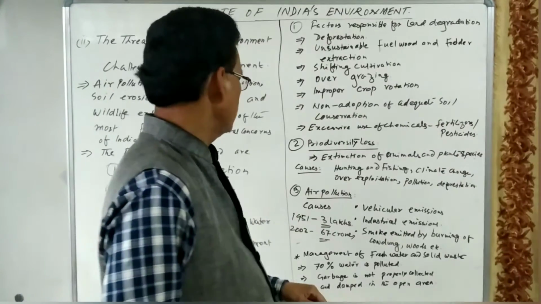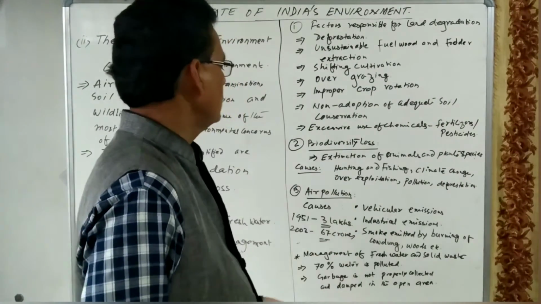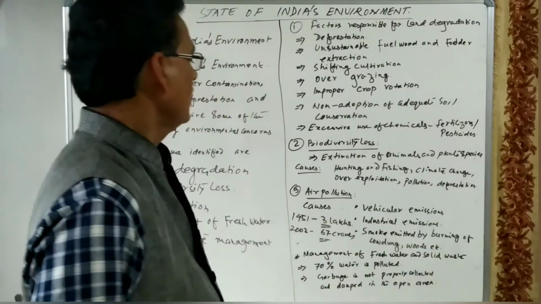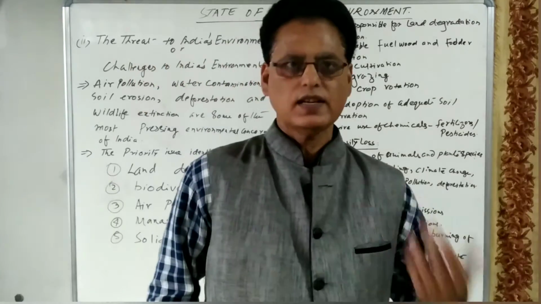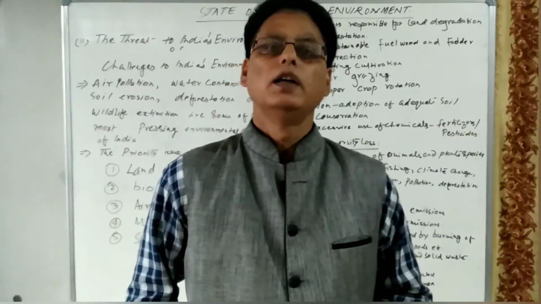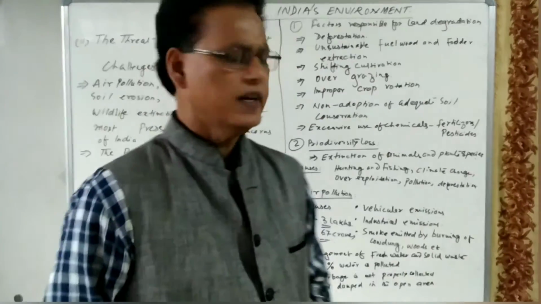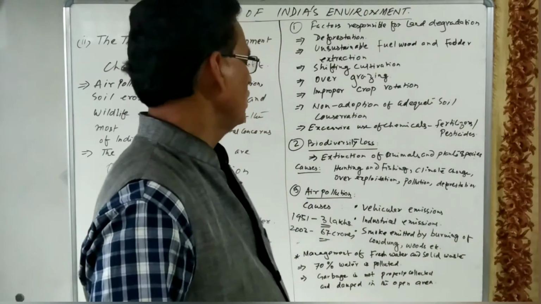So suddenly, see what happened. These vehicles increase the emission, the smoke, and that smoke pollutes the air. Then industrial emissions are also there. Day by day industrialization is taking place, and industries also emit smoke, and the air gets polluted. And then there is smoke emitted by the burning of cow dung and wood.